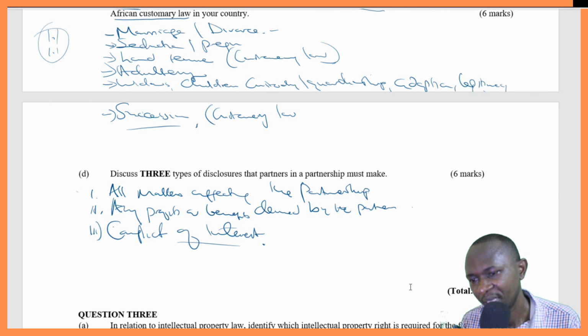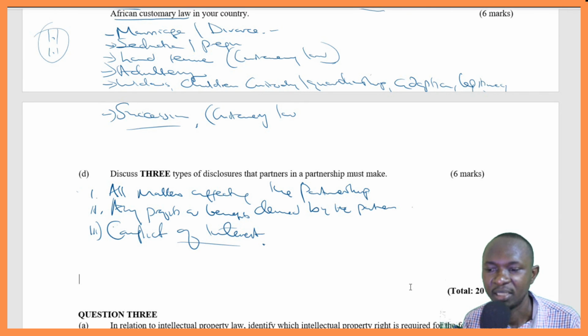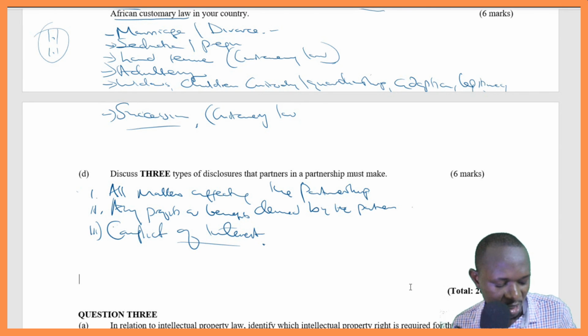So discuss 3 types of disclosures that partners in a partnership must make. Number 1, conflict of interest. Number 2, any profits or benefits derived by the partner from the partnership. Then all matters affecting the partnership relationships.